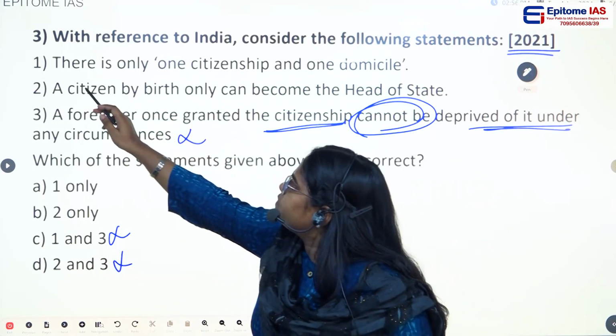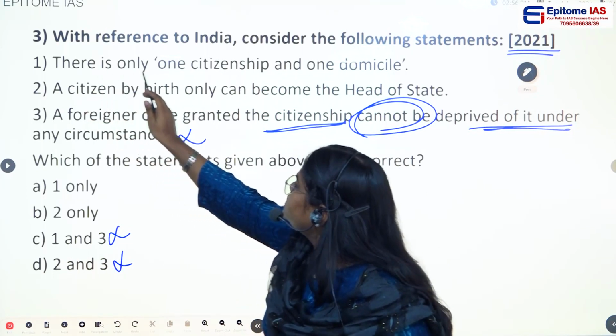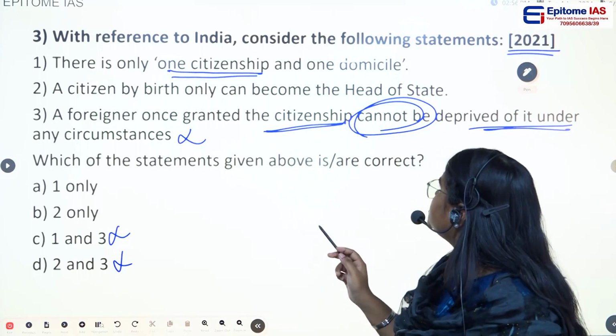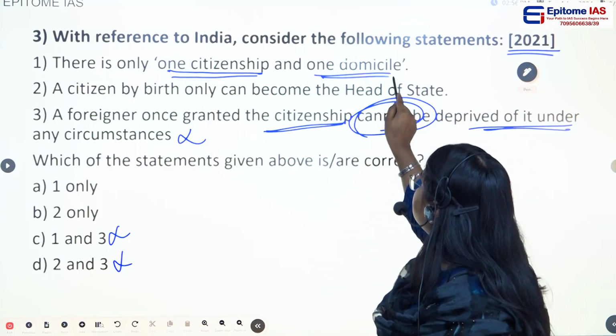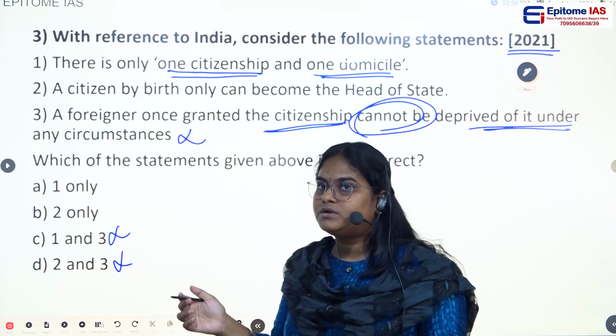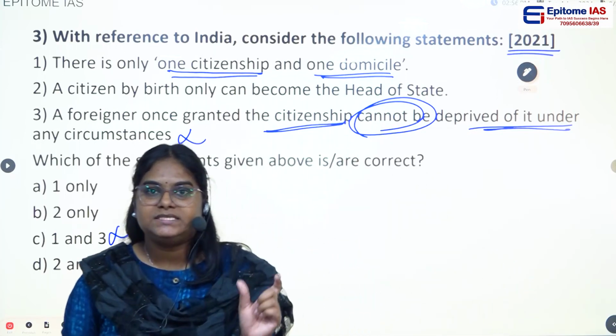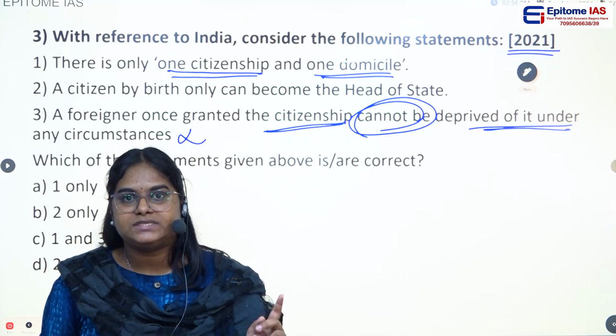So if we see statement number 1, there is only one citizenship. Yes, in India, we have only one citizenship and one domicile. What is domicile? Domicile is nothing but the residency. As in the case of the US, they have dual citizenship.